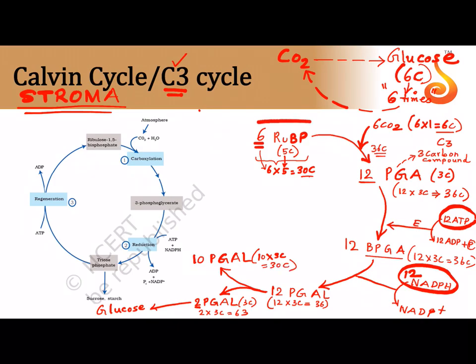So using this 30, I can get back what I started with. My goal is to regenerate the starting raw material, that is 6 molecules, because here also if you see, 6 5s are 30, here it is 10 3s are 30. The carbon atoms are the same. But I can't directly convert PGAL to RuBP. So what I'm going to do is take these 10 PGAL and initially convert them into 6 molecules of ribulose monophosphate. So I need to add one more phosphate to this. This is also a 5 carbon. So with me I have 6 into 5 carbon, that is 30 carbon. So that's the same. I still have 30 carbon with me.